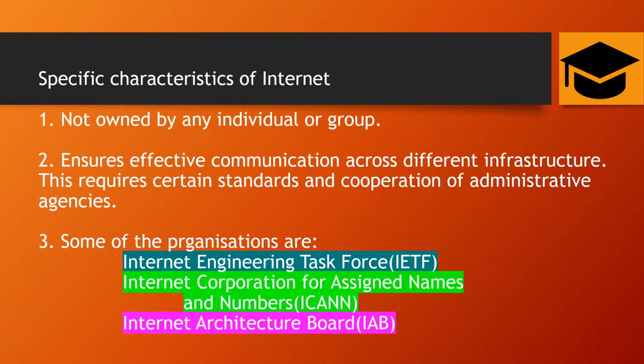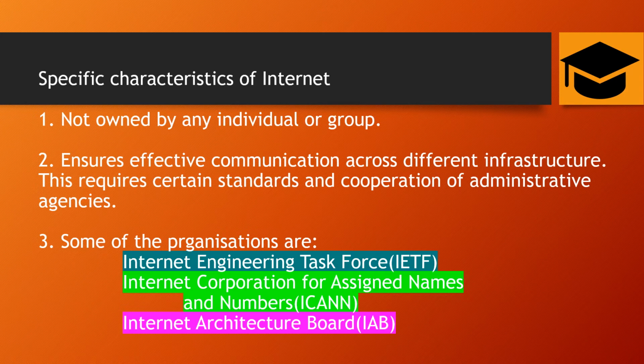So the internet is not owned by any thing or any group. That's why when people post data online, there is no filtration of that data whatsoever. Anyone can post anything. That literally means, because nobody owns the internet, there is no individual and there are no standards for publishing content on the internet. That's why the internet is not owned by any individual or group.